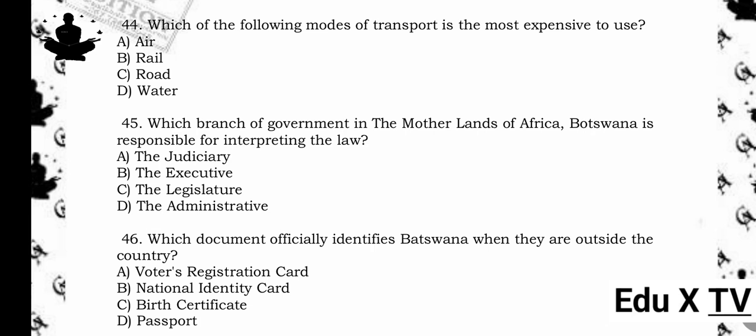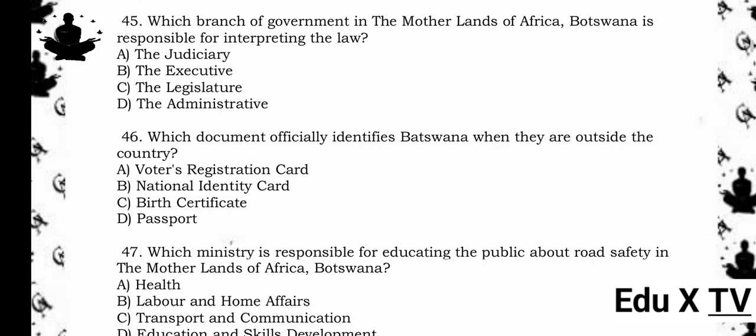45. Which branch of government in the motherlands of Africa, Botswana, is responsible for interpreting the law? A. The judiciary. B. The executive. C. The legislature. D. The administrative. The answer is A. The judiciary. Reason being, the judiciary interprets laws and ensures justice is applied fairly.